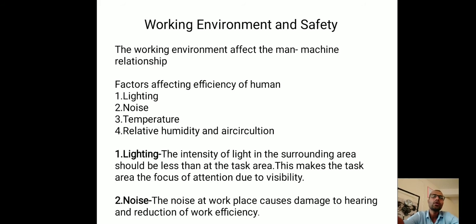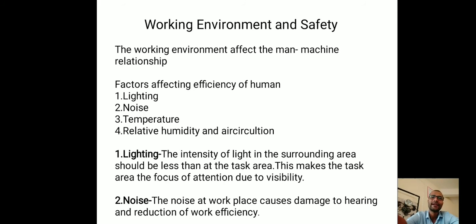Related to the ergonomic points, these 4 factors affect the efficiency of humans, and we have to keep them in mind. The factors affecting efficiency of humans are, first, lighting, noise, temperature, and last, relative humidity and air circulation.